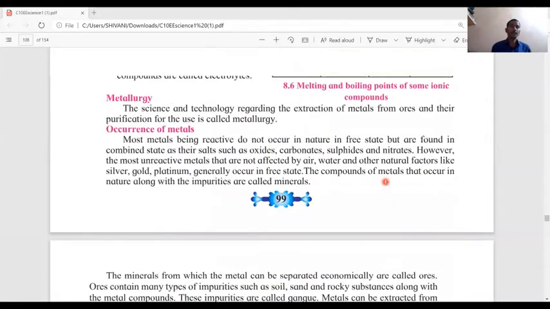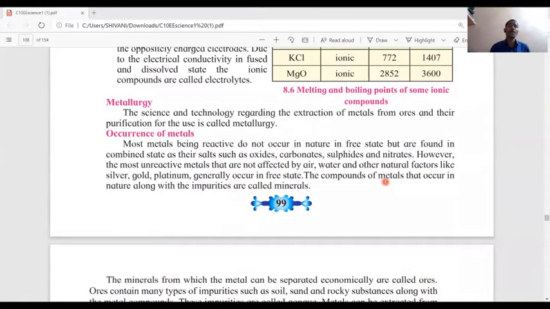Now we study a new topic, metallurgy. The science and technology regarding the extraction of metals from ores and their purification for use is called metallurgy.